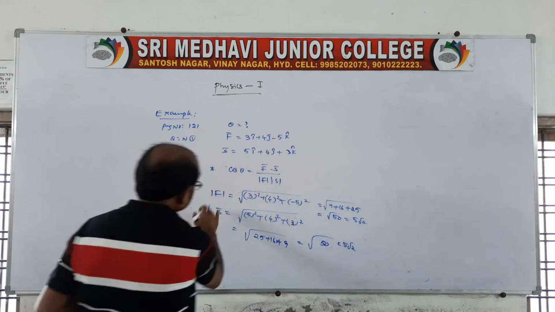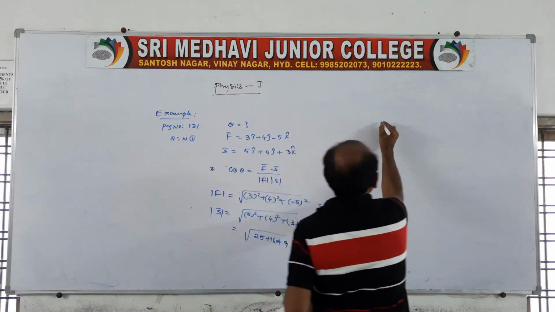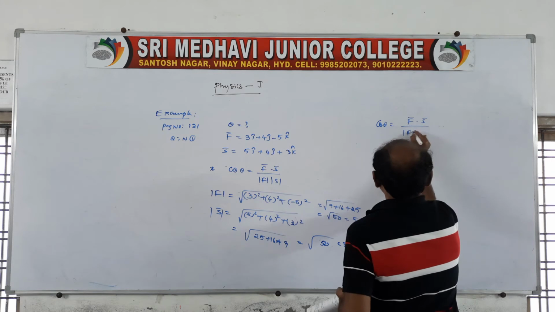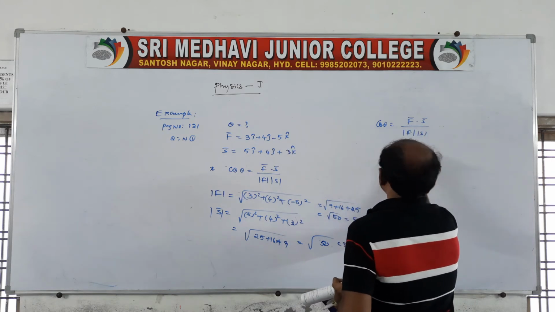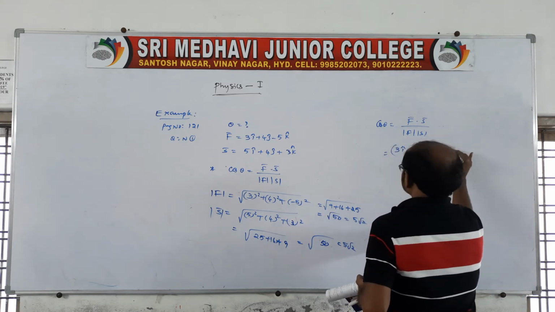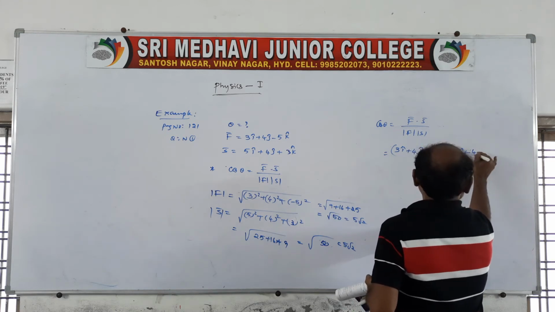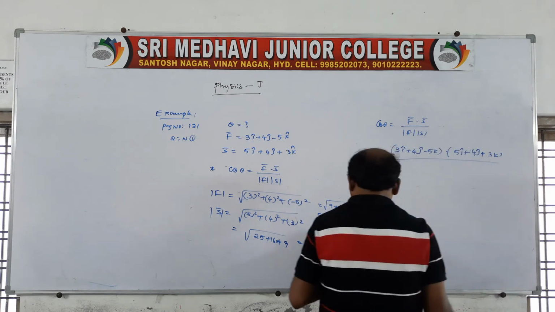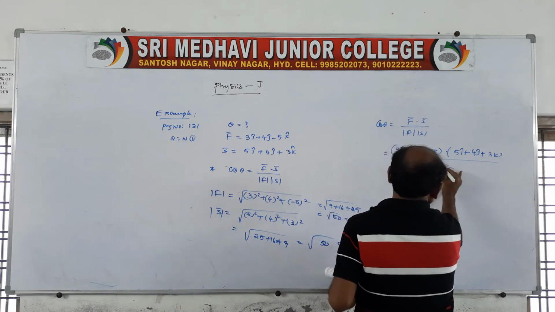Now we know the magnitude of F and magnitude of s, and it is asking cos theta, that angle, that is F dot s by magnitude of F and magnitude of s. F you write 3i cap plus 4j cap minus 5k cap dot 5i cap plus 4j cap plus 3k cap, by 5 root 2 into 5 root 2.